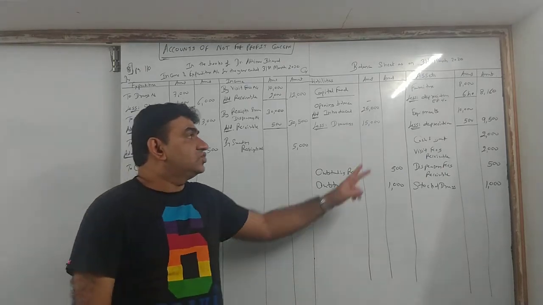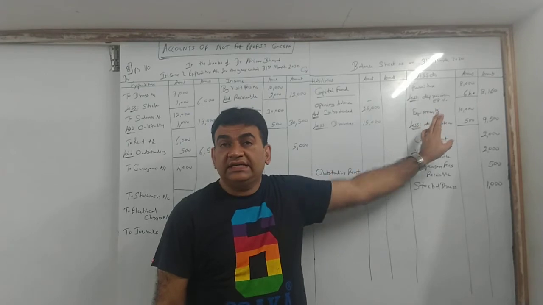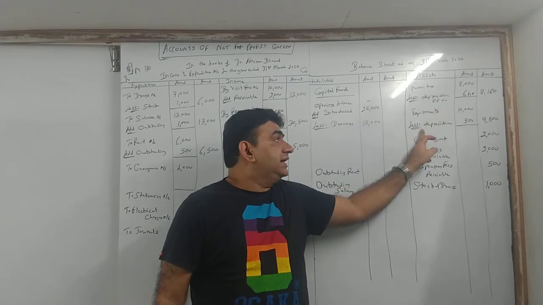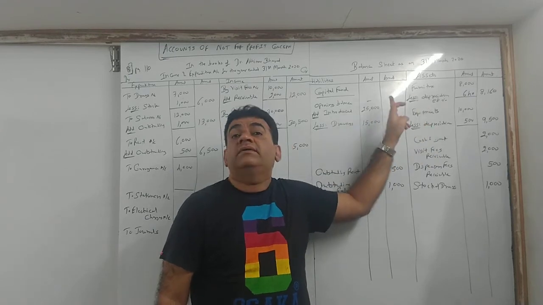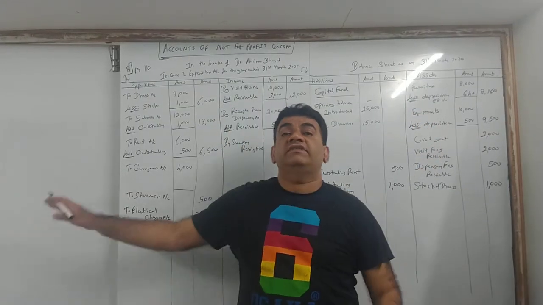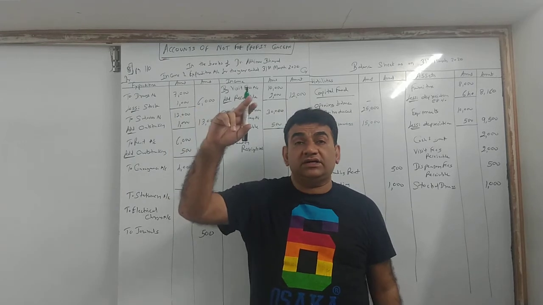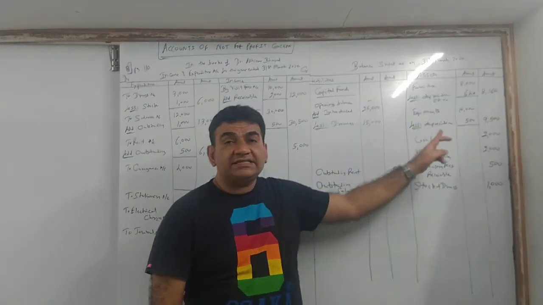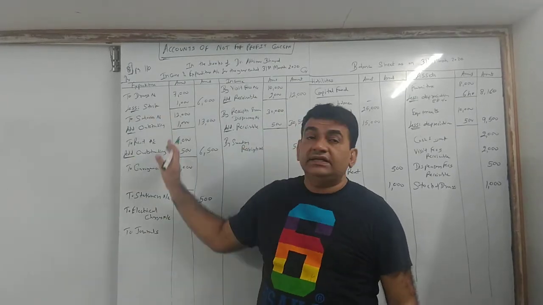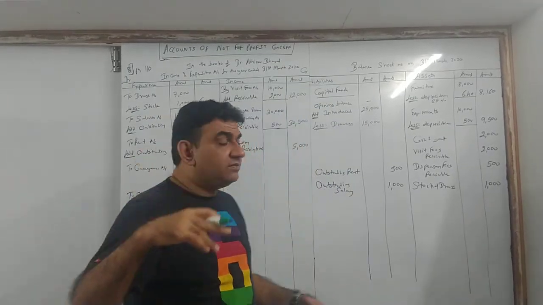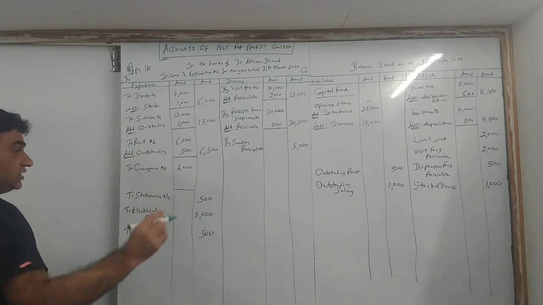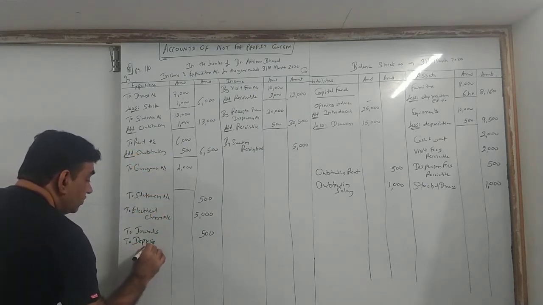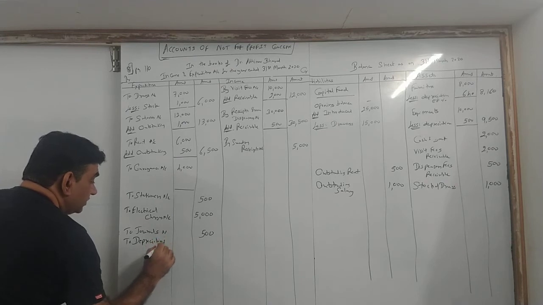Clear? So these two are reductions in the value of the asset. For us, it is an expense. Because it is an expense, we will debit expenditure. How do we do it in final accounts? Deduct from asset, debit P&L. Same way, deduct from asset, but here there is no P&L; there is income and expenditure. So come to the debit side of income and expenditure. There are two assets, so write there: depreciation account.